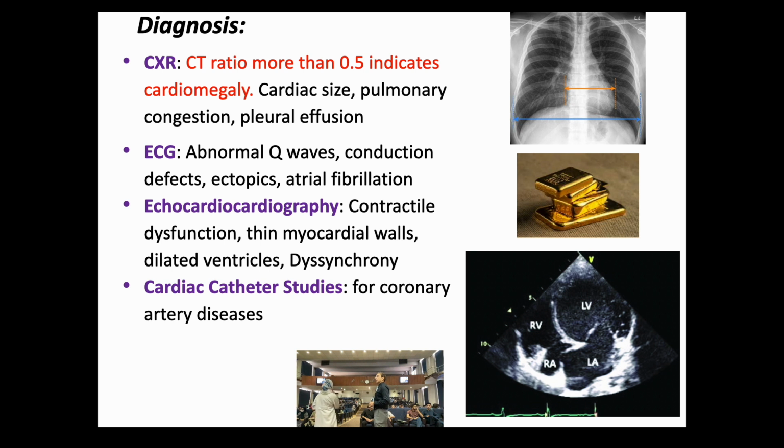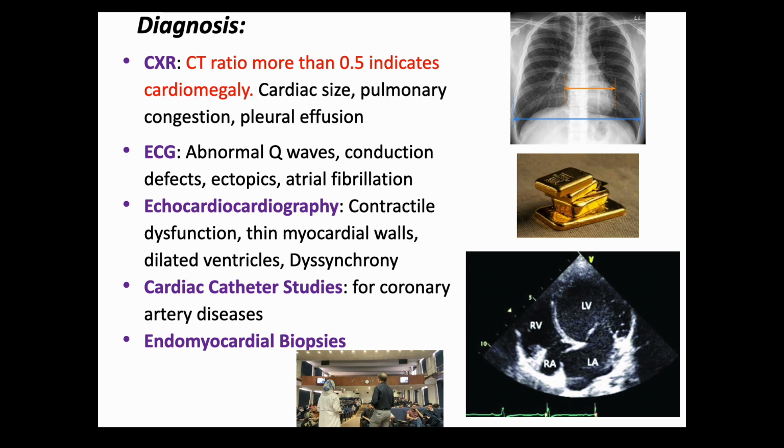We go for cardiac catheter studies, but only if we suspect coronary artery disease. And then we have endomyocardial biopsies, not routinely done, but if they need the evidence. So if we are considering that our diagnosis is not idiopathic cardiomyopathy, it's some sort of inflammatory myopathy.